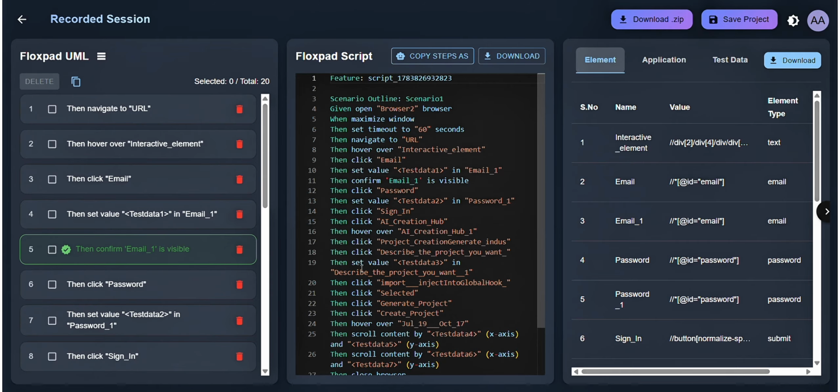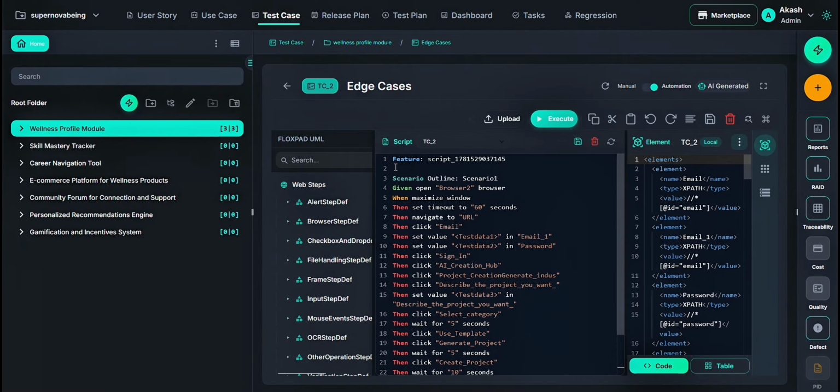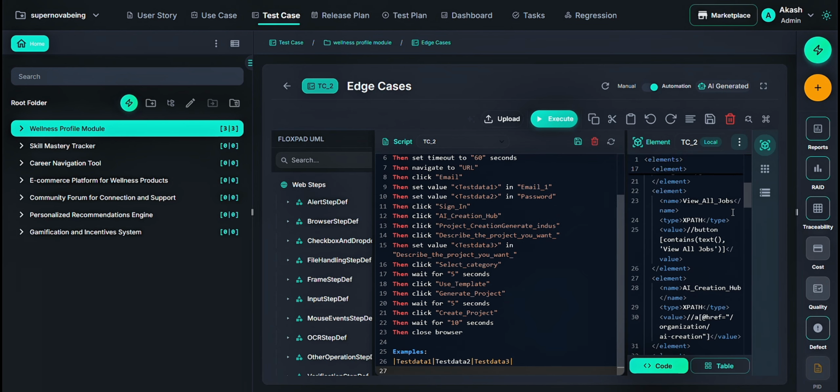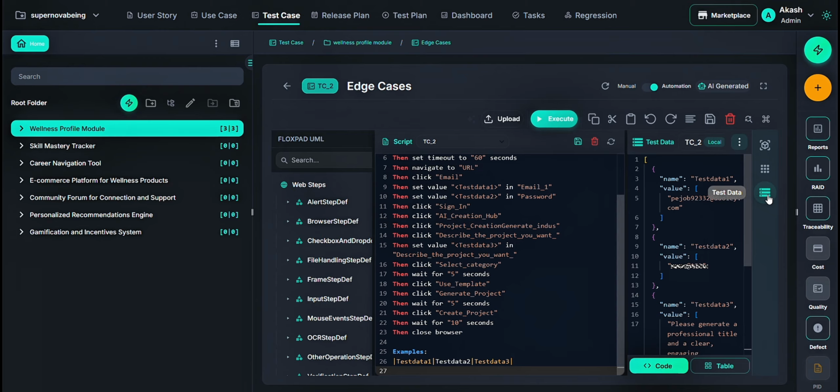Next, I import this workflow into the Floxpad Core platform. I simply download the generated zip package from the recorder. Within Floxpad Core, I import the package into the appropriate project. That's all. Floxpad automatically organizes every associated asset: the workflow definition, feature files, element data, application data, test data. Everything is ready for execution.